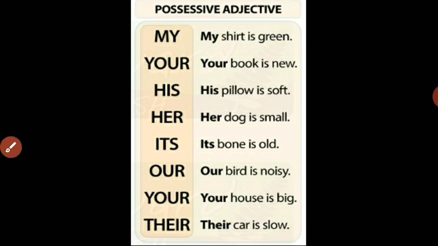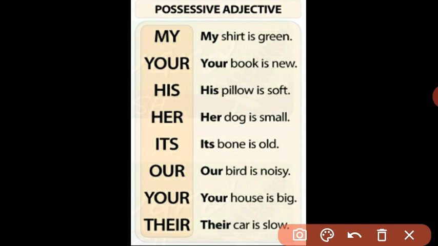So here in the first column, all the possessive adjectives are given. You can read them. Let us see the sentence examples. First, my shirt is green. Which is the noun? Shirt, right?